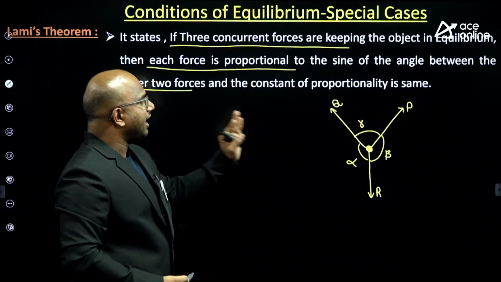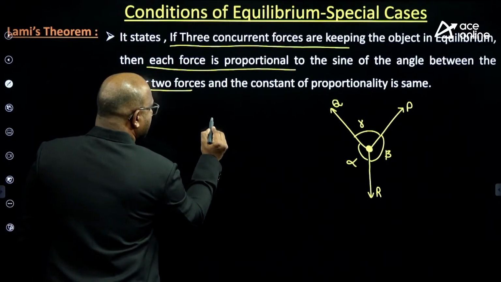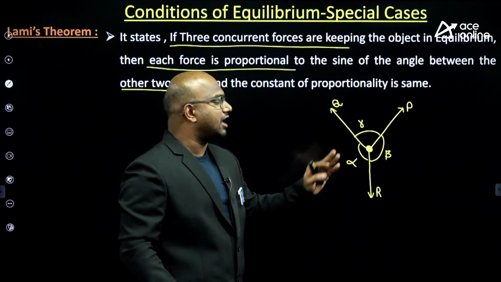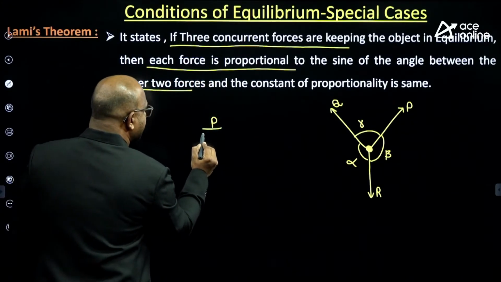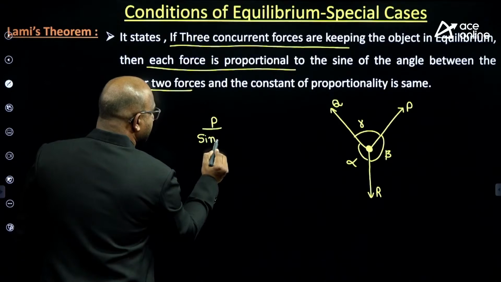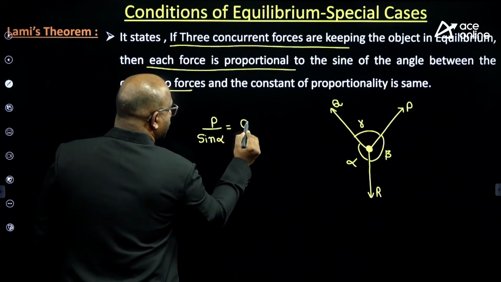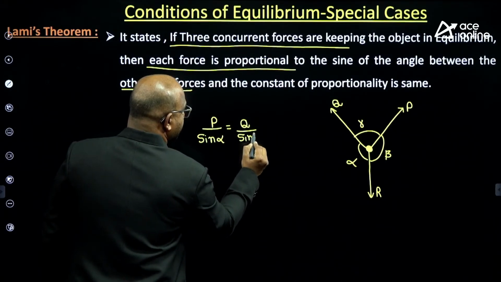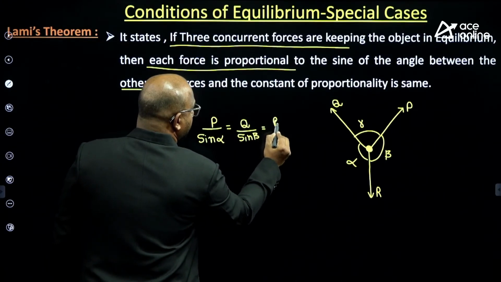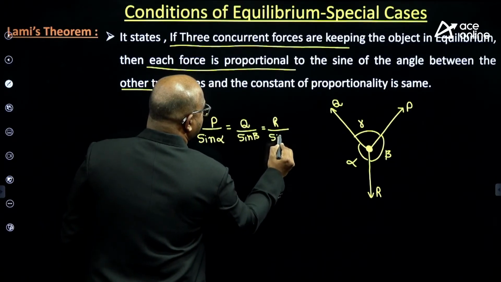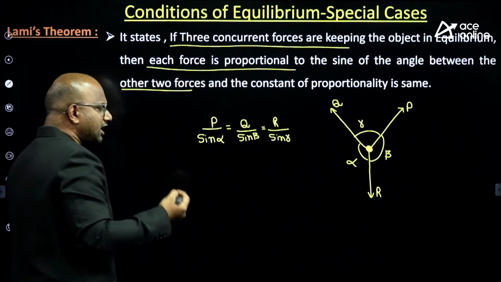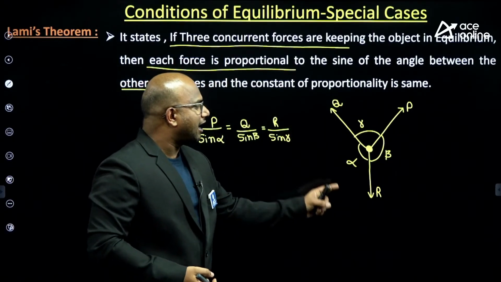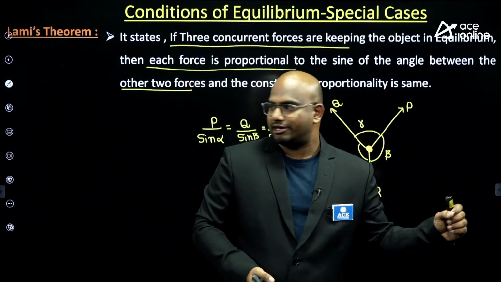Then according to this theorem, P by the sine of the angle between the other two forces. P by sine alpha must be equal to Q by sine beta, which must be equal to R by sine gamma.